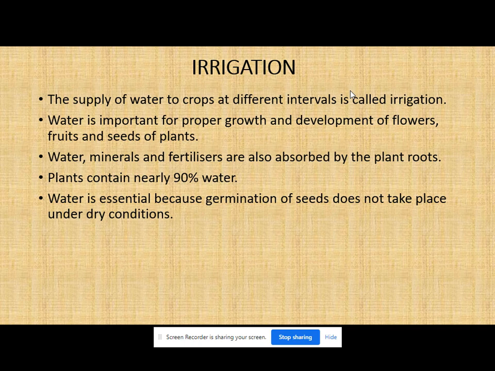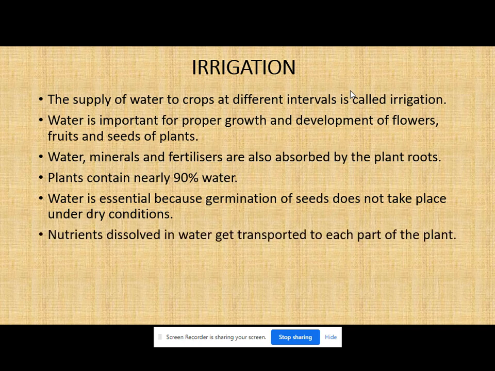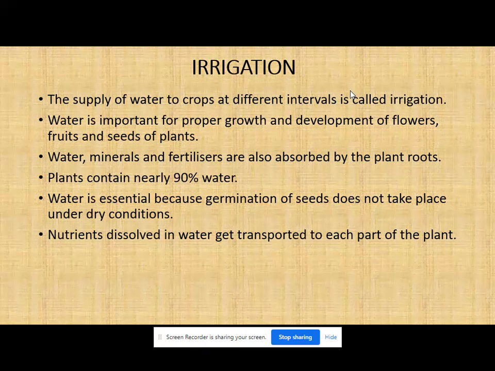So for that purpose water is required. Then nutrients dissolved in water get transported to each part of the plant. As we have discussed, the nutrients dissolve in the water, mix with the water, and are transported in the plant.